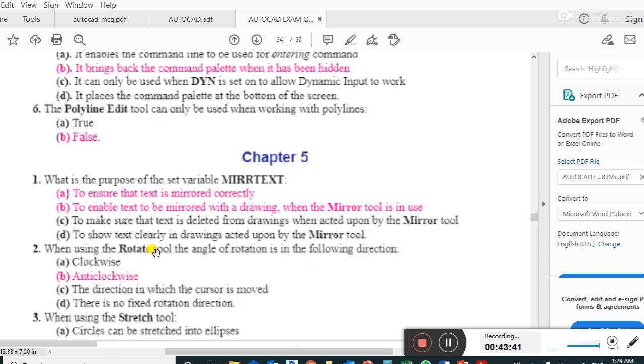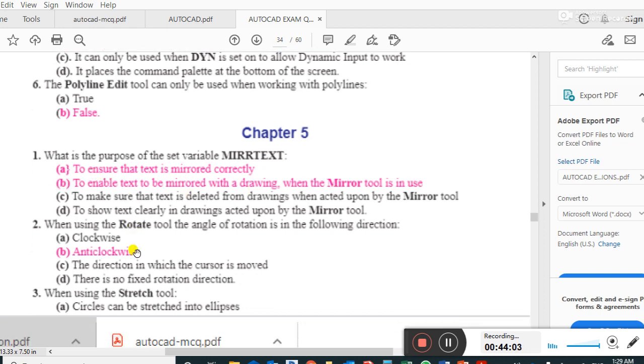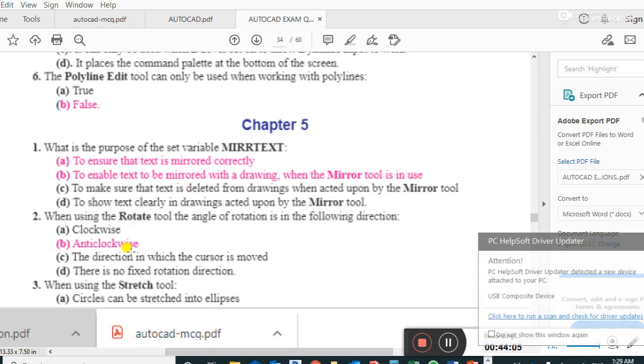What is the purpose of the set variable MIRRTEXT? To ensure that text is mirrored correctly, to enable text to be mirrored with a drawing when the mirror tool is used. A and B is the right answer. When using the rotate tool, the angle of rotation is in the following direction: anti-clockwise. Right answer.